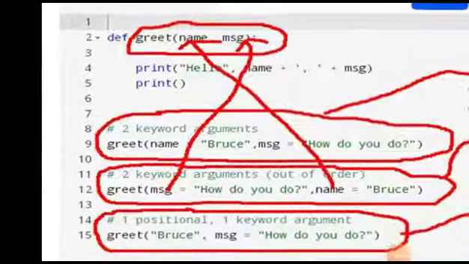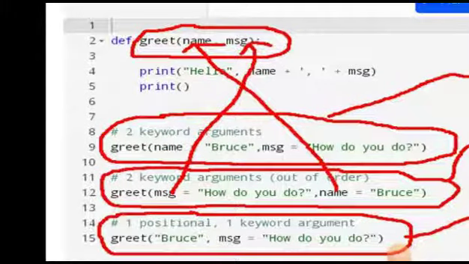This time we have called the function three different times in the main program. Basically the program is the same; the greet function has been defined here. This greet function has two parameters, name and msg. What we are doing is just using a print statement to print these two values. And in the main function we are calling the greet function three times, with three